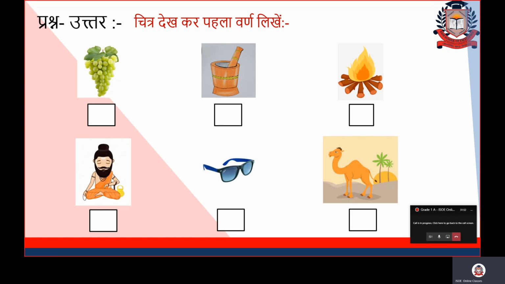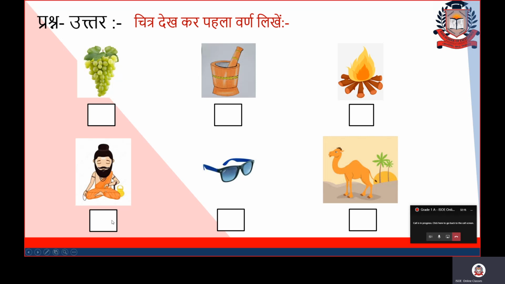Okay, next picture is the picture of a sage. Sage is a rishi. So what is the first letter in rishi? Yes? Anyone? Yes, Ri.